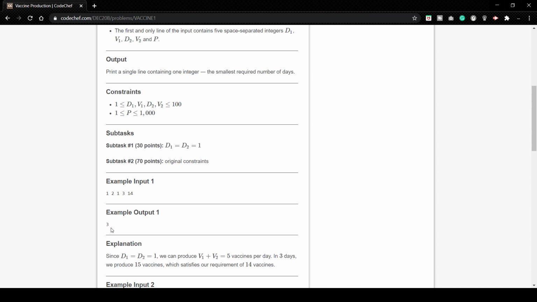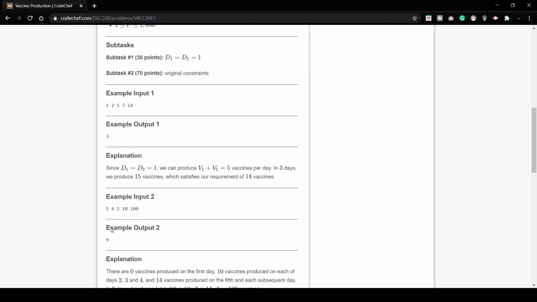So let's see what our input says. Here we have taken the input 1, 2, 1, 3 and 14. So 1 and 1, both ones are D1 and D2, and 2 and 3 are V1 and V2, and 14 is the number of vaccines required.